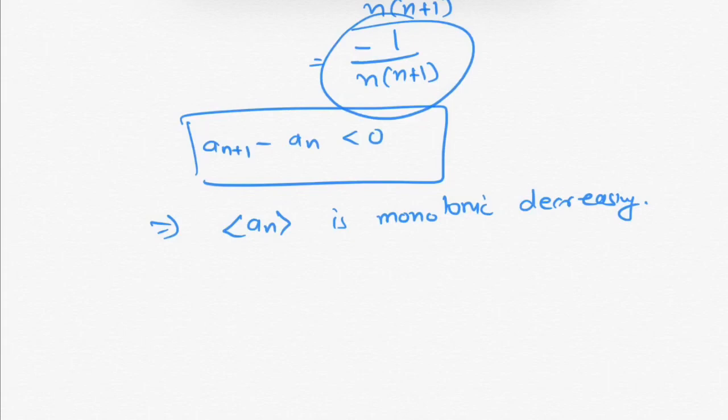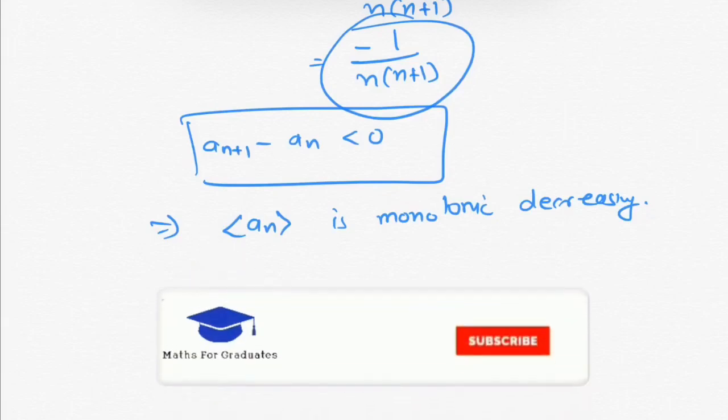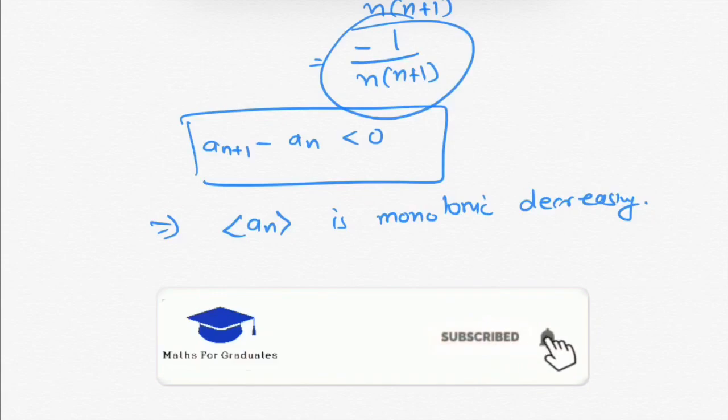So this is the end of the video. In the next video we will discuss the limit point of a sequence and we will also see the proof of a very famous theorem called the Bolzano-Weierstrass theorem.